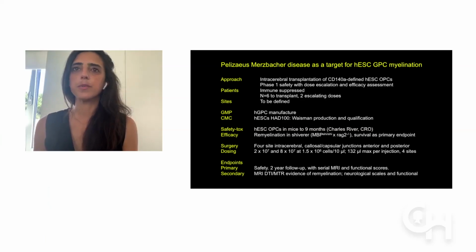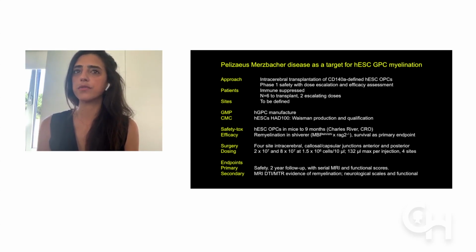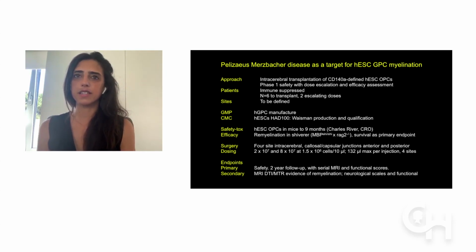So Pelizaeus-Merzbacher disease has been thought about as a target for human embryonic stem cell derived glial progenitor cells. The approach would be to use human embryonic stem cell derived glial progenitor cells to do a phase 1 trial, likely with a small number of patients, possibly 6, and with 2 escalating doses that will be defined.